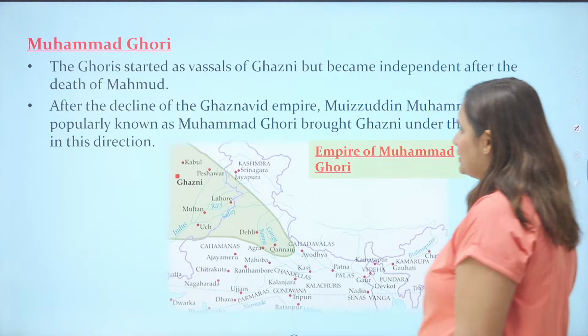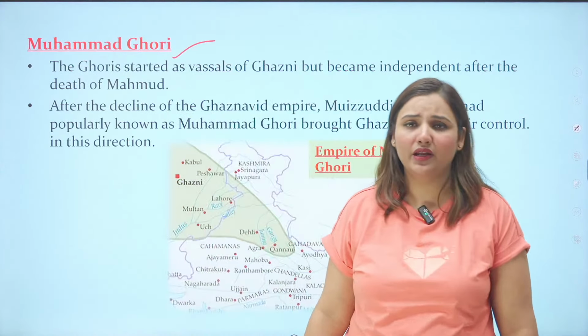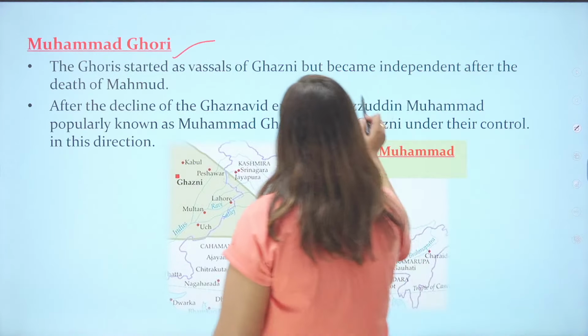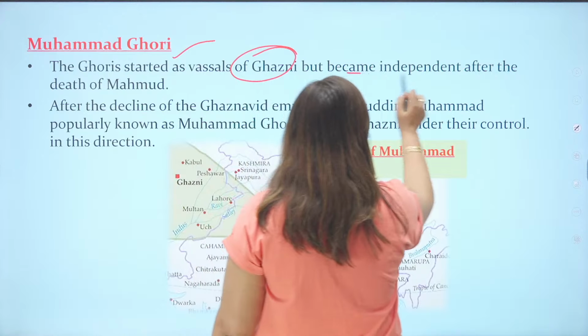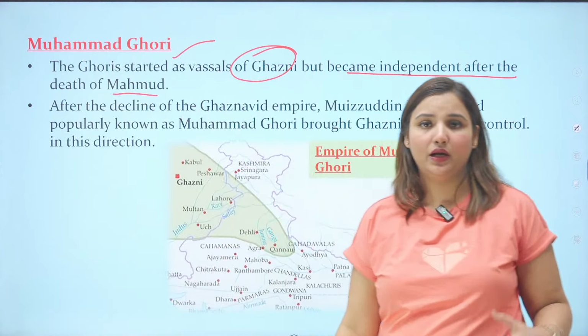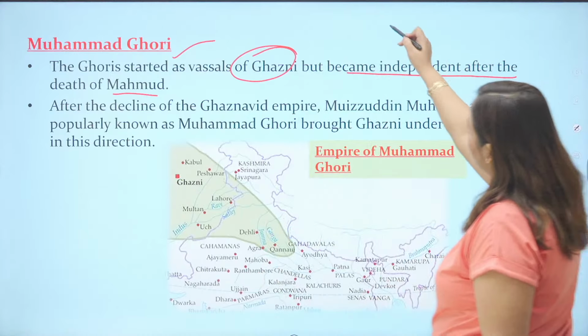Then the last ruler of the early medieval Indian history is Muhammad Ghori. Very, very important, the most important ruler. The Ghoris started as assaulters for Ghazni but became independent after the death of Mahmud. So basically, they were like the feudatories. They were like the feudal lords or the Samants.